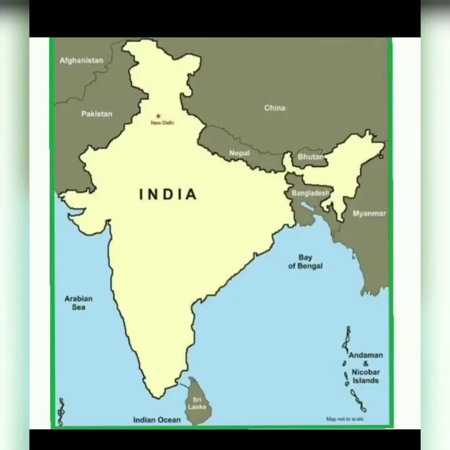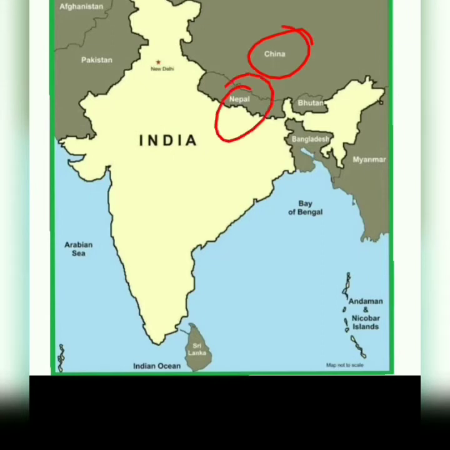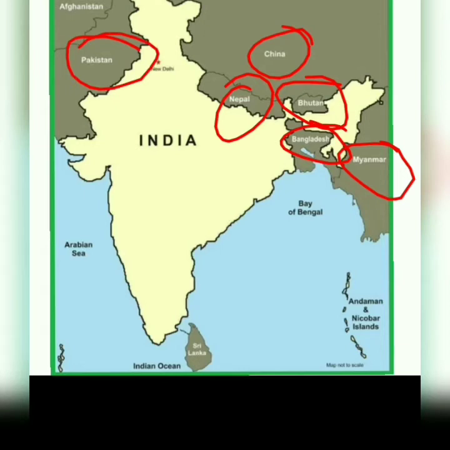Right. So now the next activity is locate the directions and borders in the outline map of India. Now we will see the outline map of India and we will locate the directions here. So this is the outline map of India. As you can see, India shares borders with several countries. It shares land borders with China, Nepal, Bhutan, Bangladesh, Myanmar and Pakistan. It also shares borders with Sri Lanka, Maldives, Indonesia. So likewise India shares borders with several other countries.